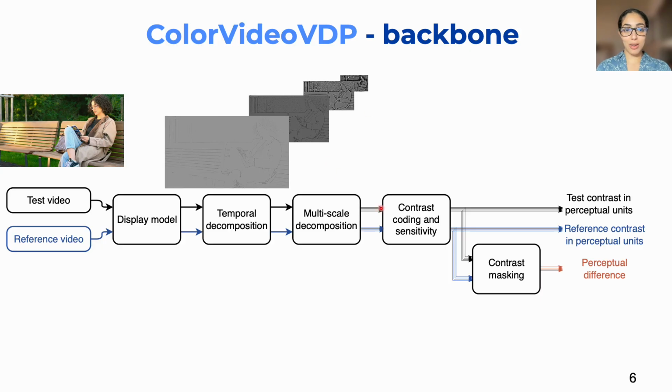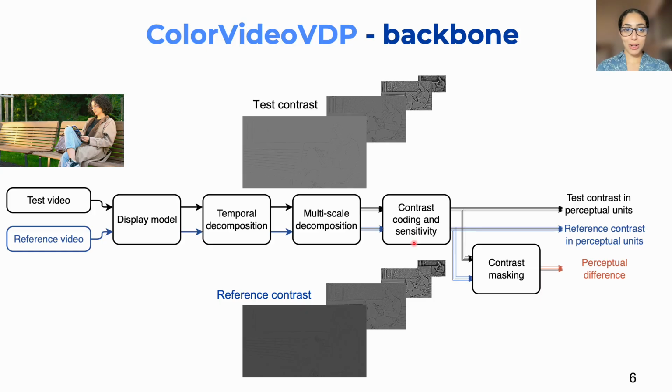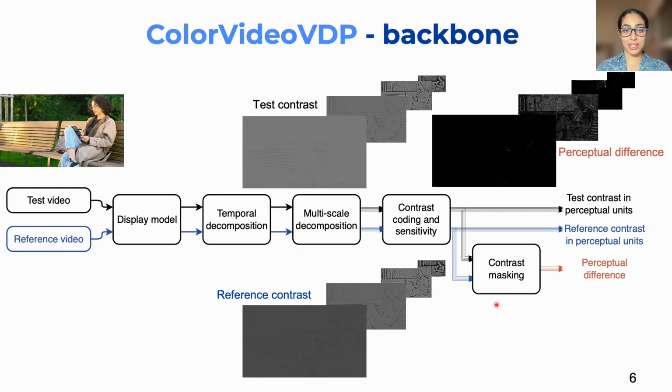This step allows us to encode our contrast and apply the contrast sensitivity function, which gives us the contrast for the test and reference in perceptual units. It should be noted that all of this is happening for each of our channels. Here I'm just showing the luminance, but this is also happening for the red-green, yellow-violet, and the transient channel. ColorVideoVDP then applies contrast masking to get the perceptual difference.